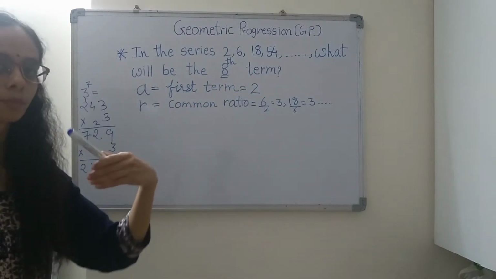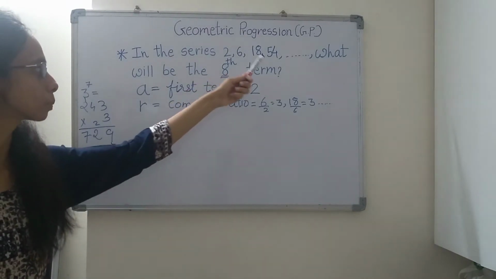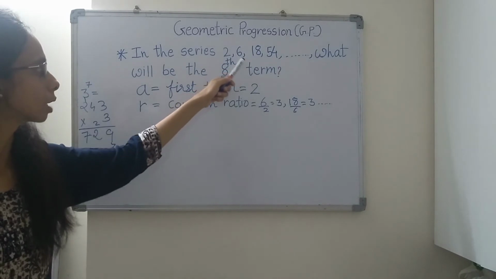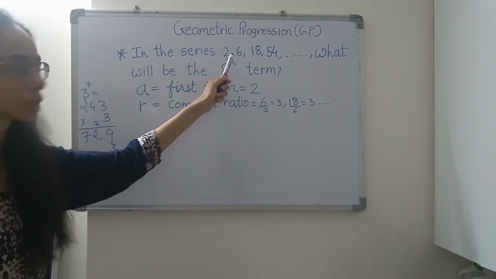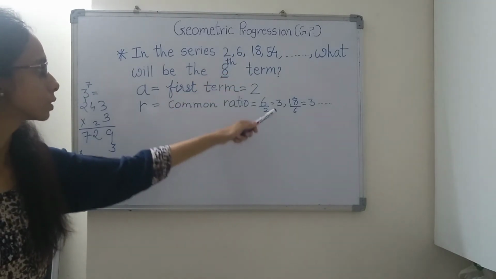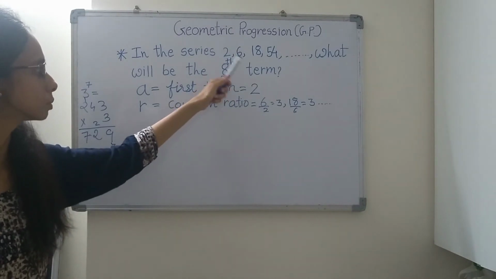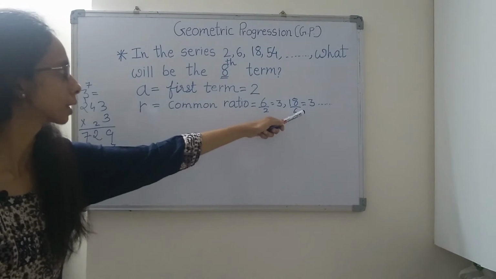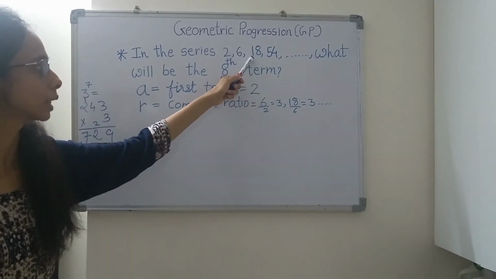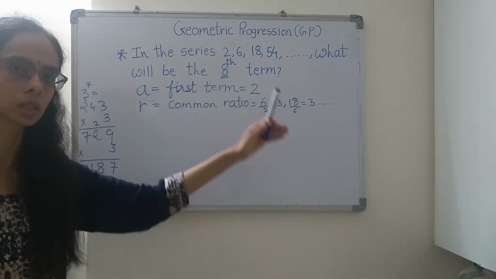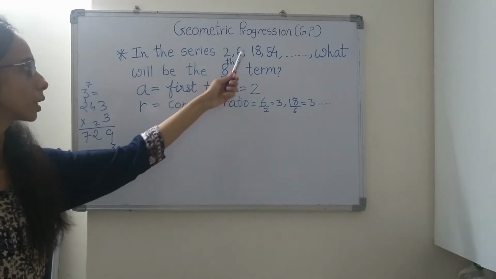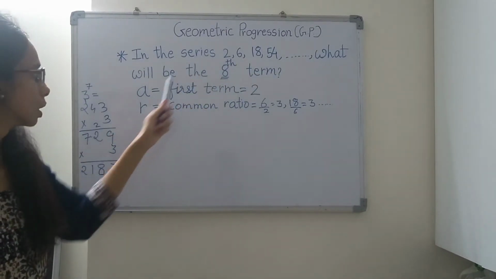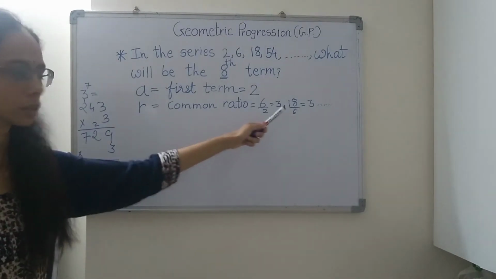We can prove that it is a geometric progression series because the ratio between the consecutive terms is 3, which is constant. The ratio of 6 to 2, consecutive terms, is 3. The ratio of 18 to 6 is 3. The ratio of 54 to 18 is 3, which is constant. And that's why this is a geometric progression series. So the first term of the series is 2 and the common ratio is 3.